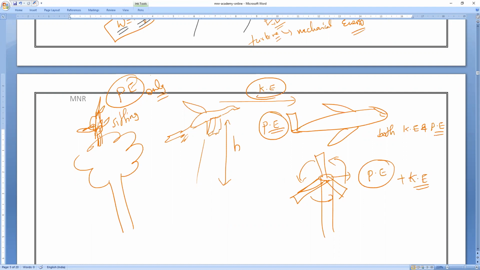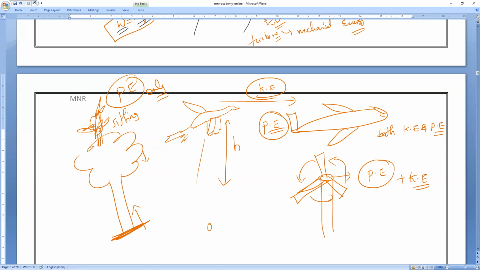Then can we say the tree has potential energy and mechanical energy? The tree is not possessing any energy. The leaf present on it, we can say has potential energy, but we won't consider the tree because it is rooted in the ground. Am I right or wrong?